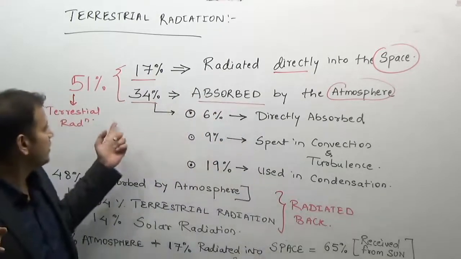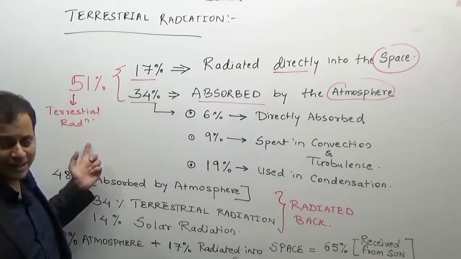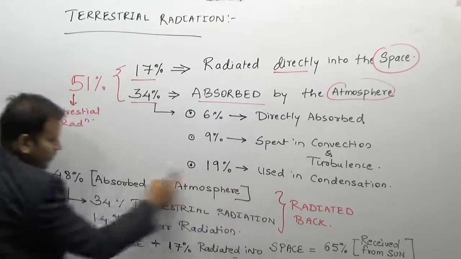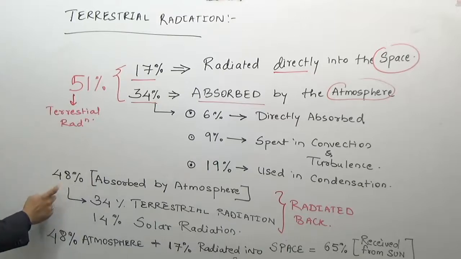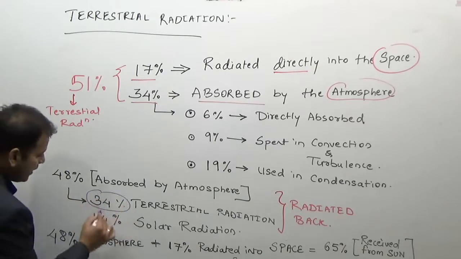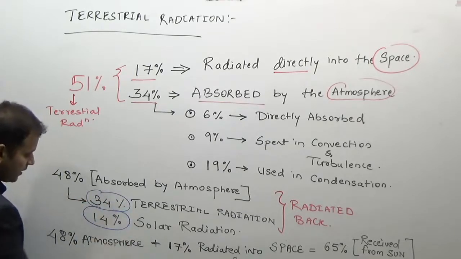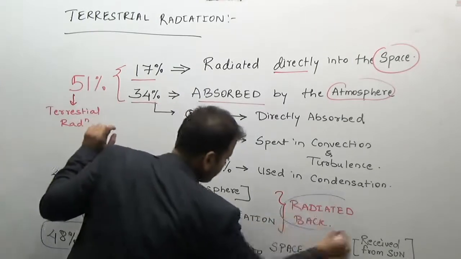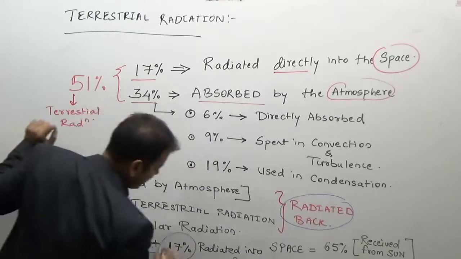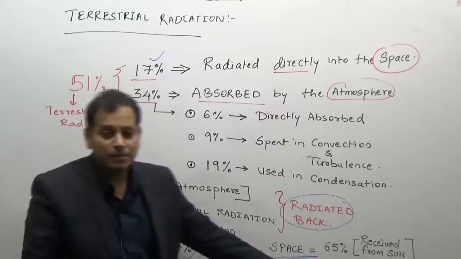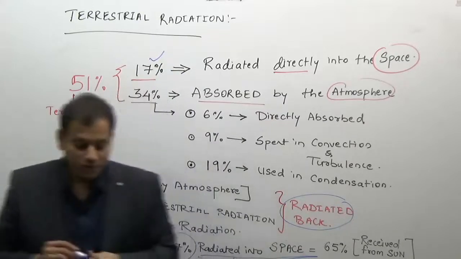So making up for the 16 units, or you can put it in this way, the terrestrial radiation balance by the atmosphere: 48% is absorbed by the atmosphere. It consists of 34% of terrestrial radiation and 14% of solar radiation. Thus the atmosphere's 48% radiates back, and the remaining 17% is radiated directly into the space. Thus it makes up for the 65% of the solar radiation.